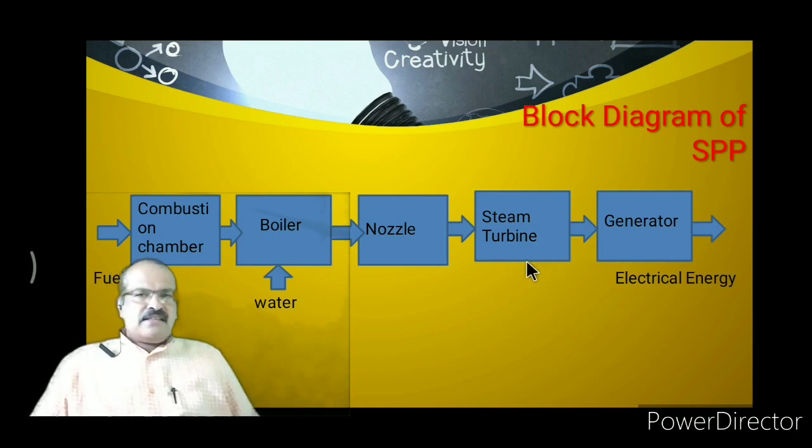So what is this steam turbine? This steam turbine is nothing but the mechanism in which metallic blades are mounted on a shaft, and the shaft is free to rotate. Now when this high velocity steam is applied on the blades of the turbine, the turbine gets rotated, and due to this rotation the kinetic energy is generated. This kinetic energy is coupled with the generator, and we know that this generator is nothing but an electromechanical device which converts rotational energy or kinetic energy into electrical energy.